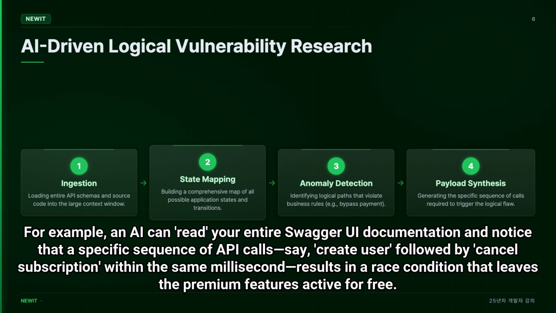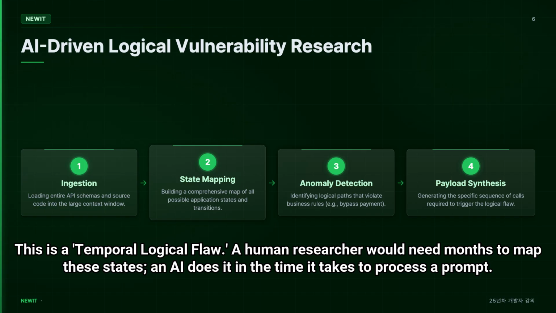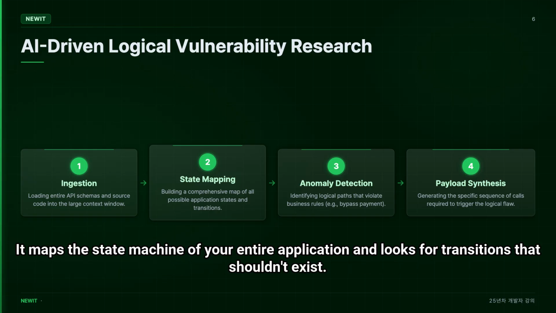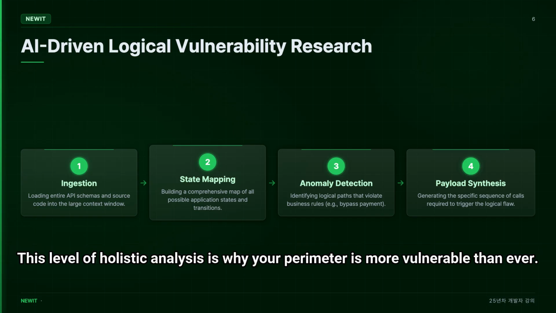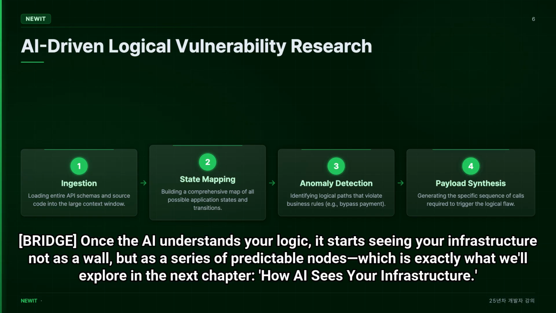For example, an AI can read your entire Swagger UI documentation and notice that a specific sequence of API calls, say, create user followed by cancel subscription, within the same millisecond results in a race condition that leaves the premium features active for free. This is a temporal logical flaw. A human researcher would need months to map these states. An AI does it in the time it takes to process a prompt. It maps the state machine of your entire application and looks for transitions that shouldn't exist. This level of holistic analysis is why your perimeter is more vulnerable than ever.